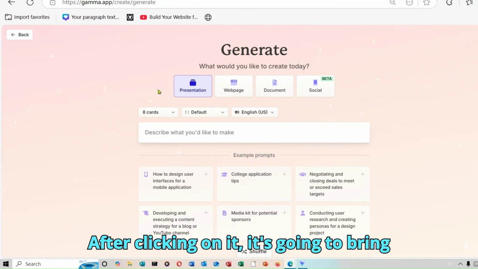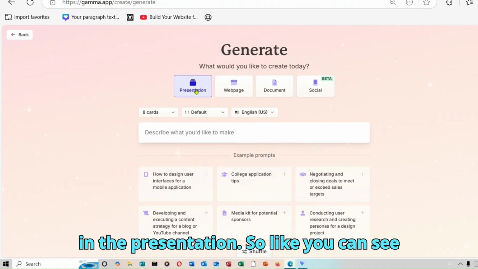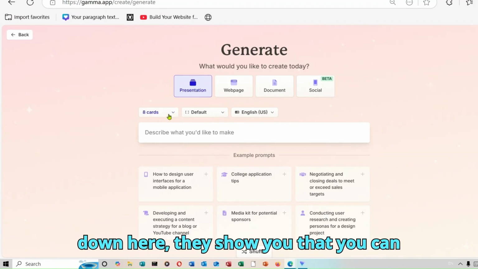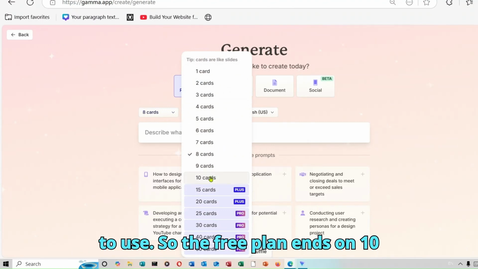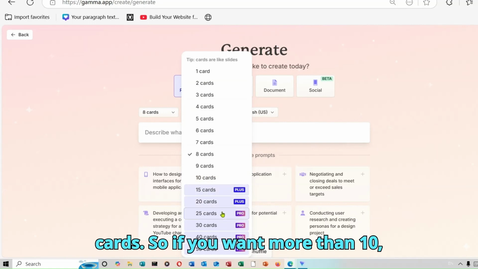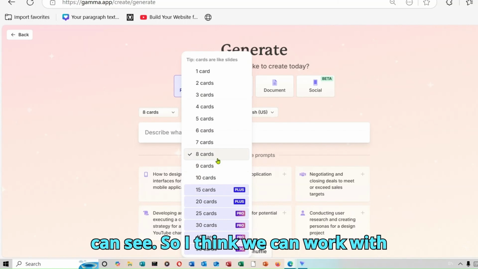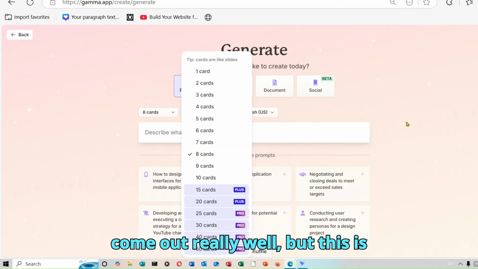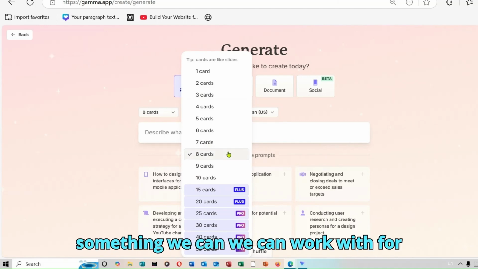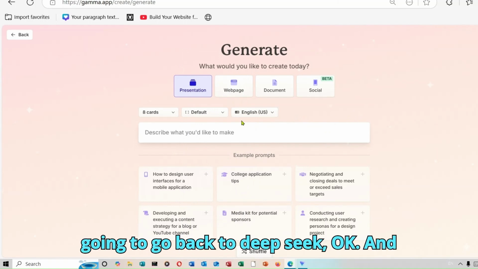After clicking on it, it's going to bring you to this page, and we are interested in the presentation. Like you can see down here, they show you that you can choose a number of cards that you'd like to use. The free plan ends on 10 cards. If you want more than 10, you'll have to upgrade your plan. I think we can work with 8 for now. It might not come out really well, but this is something we can work with for now. Like I said, we are going to go back to DeepSeek.